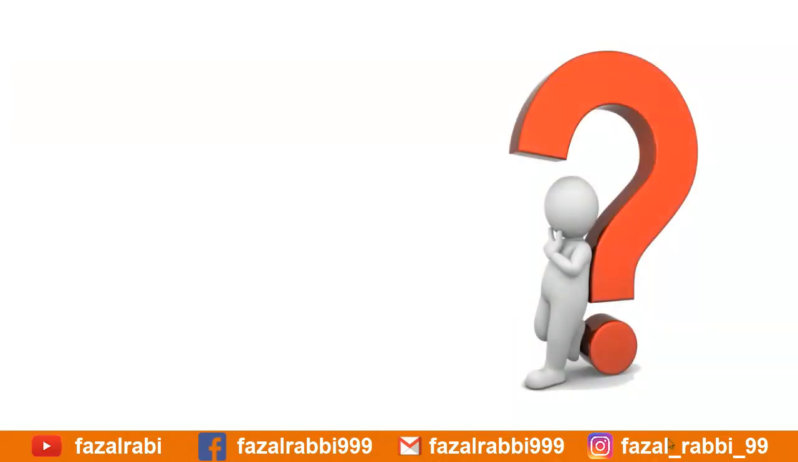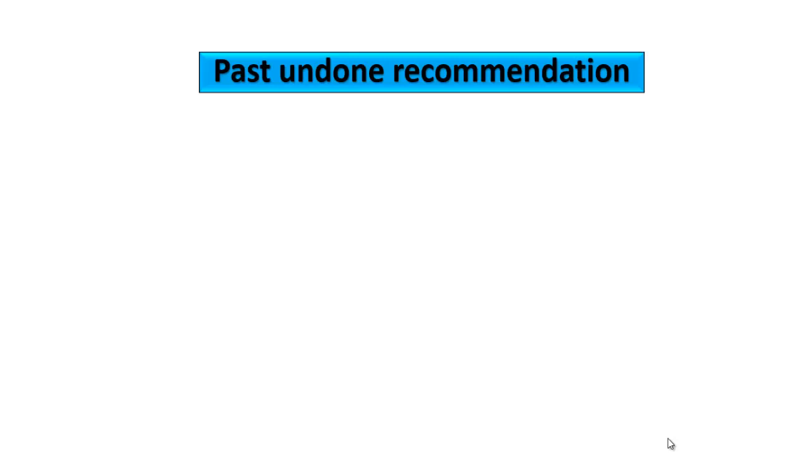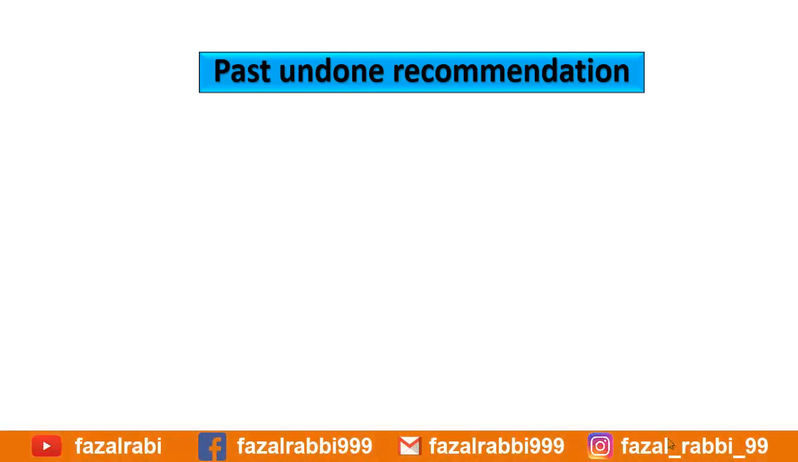Now, what will be the condition for should have? Should have is the past undone recommendation. It is used for any work which should have been done but couldn't. Then we use should have in the sentence.